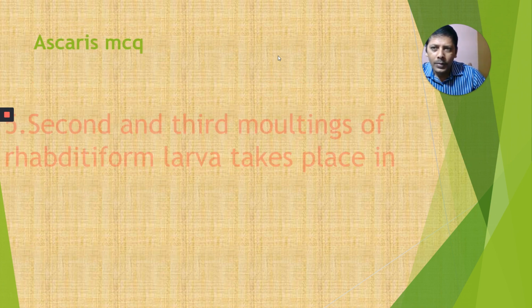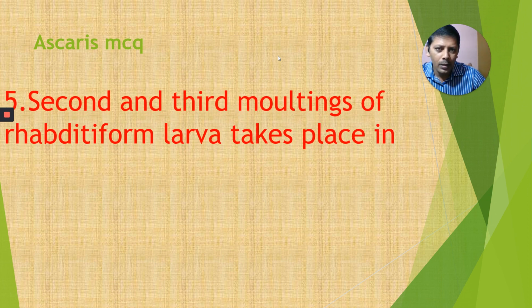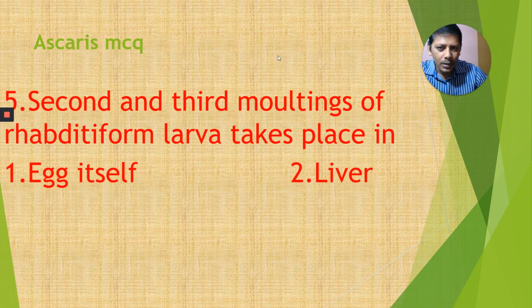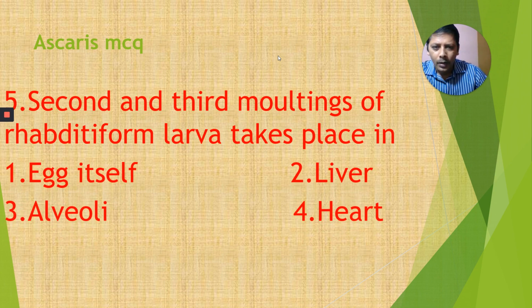Here comes the fifth one. The second and third moltings of rhabditiform larva take place in: egg itself, liver, alveoli, heart.